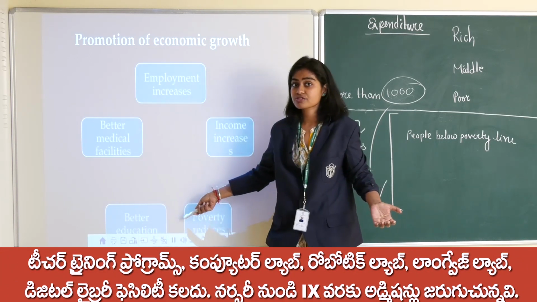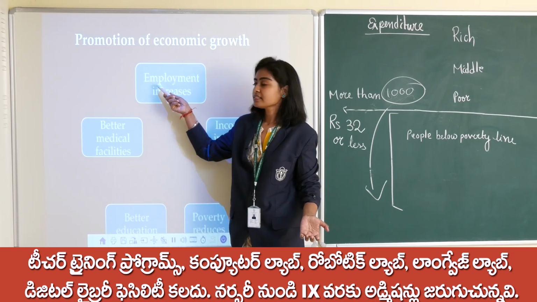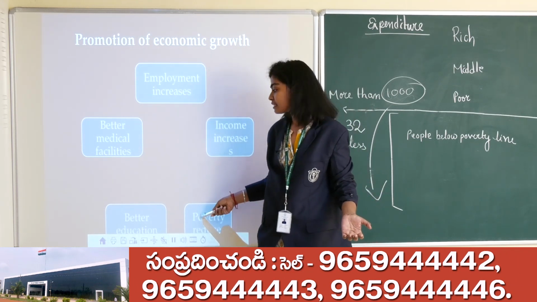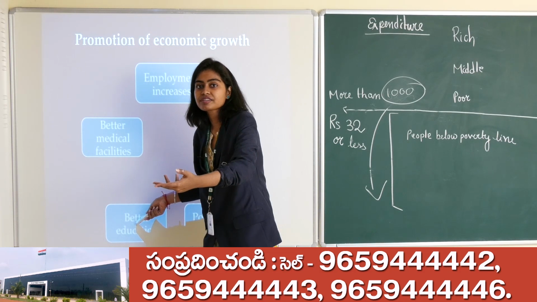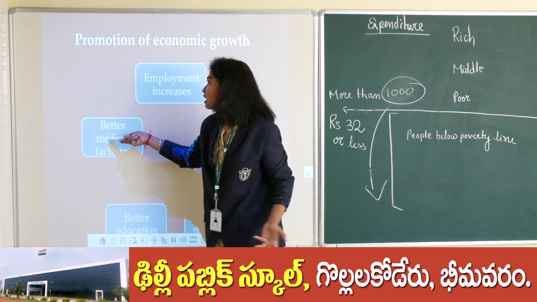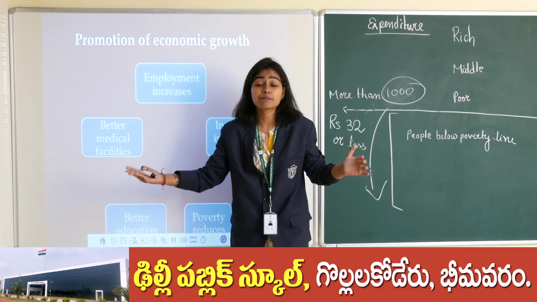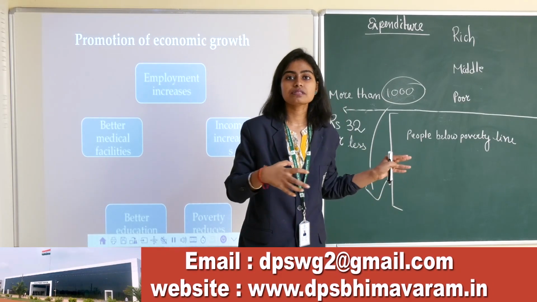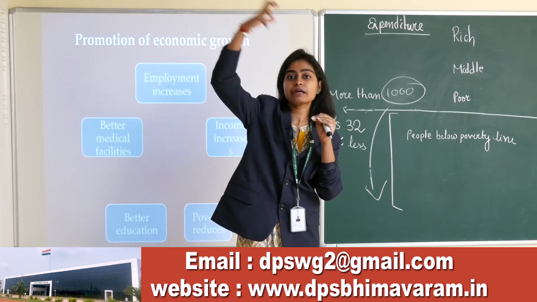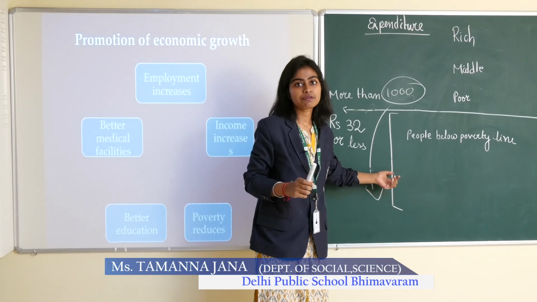Ultimately, after getting all this education and medical facilities, the child will get employment, their income will increase, and their poverty will decrease. Again they can provide their children with better education and medical facilities, and again they will get employment. So this is just a cycle which goes on and on, and it will help us to remove poverty. It will help us to uplift the 29.9% population who are still under the poverty line.